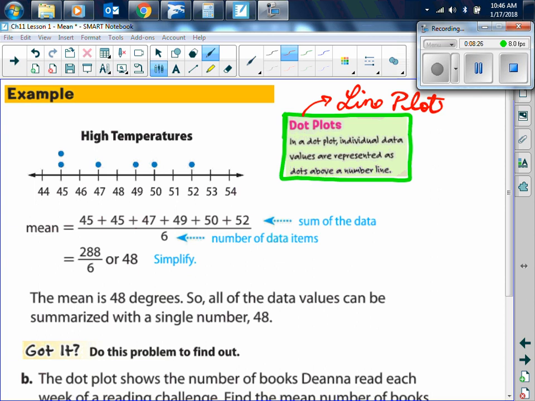To find the average, just like the previous lesson example, we are going to add up all those numbers. We have 288, and we'll divide by how many data items there are. In a dot plot, to find out how many data items there are, you just add the dots. So 1, 2, 3, 4, 5, 6. We'll divide 288 divided by 6. That gives me 48. So the average temperature, or the mean temperature, is 48 degrees.